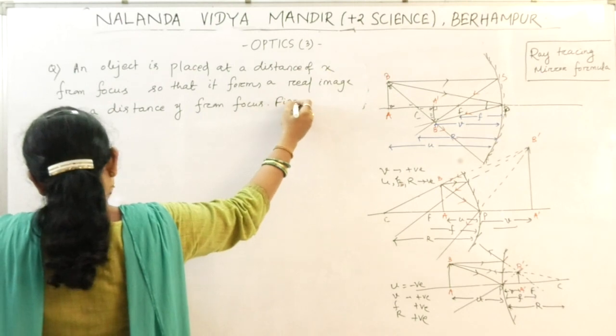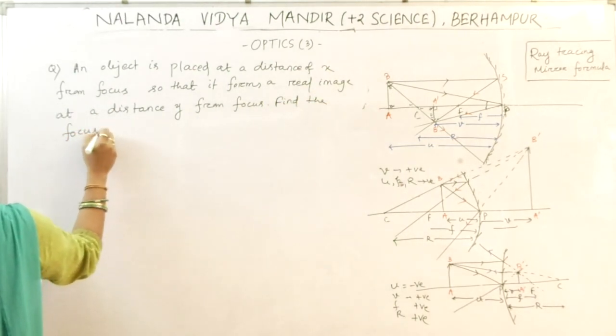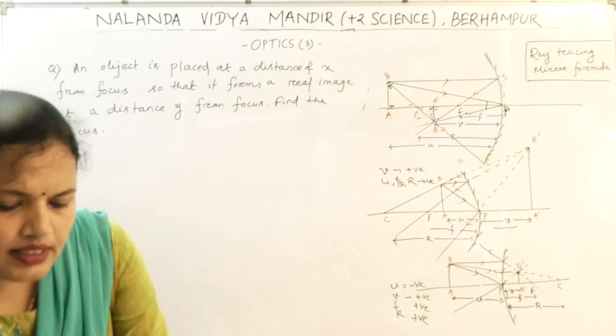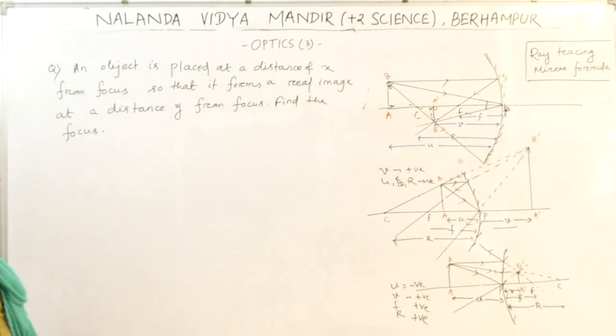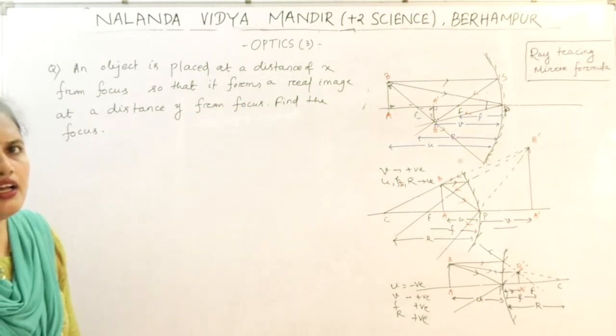Find the focal length. So what is given in the question? An object is placed at a distance of x from focus so that it forms a real image at a distance of y from the focus.